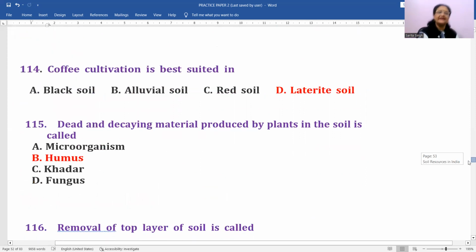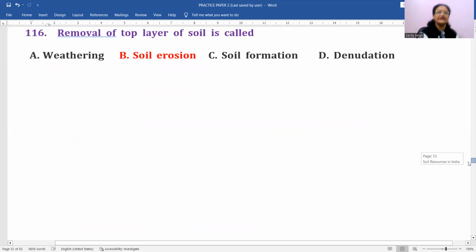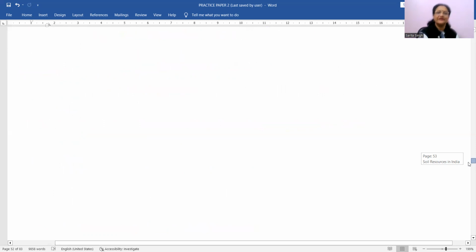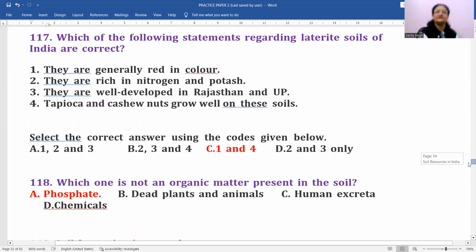Okay, then next, dead and decaying material produced by plants in the soil is called, which is the correct option? Humus, second option. Removal of top layer of soil is called by what name? Soil erosion. Okay, next question, which of the following statements regarding laterite soils of India are incorrect? अब आप देखो इनमें कुछ statements दिए हुए हैं, ठीक है। They are generally red in color, correct. Then next is they are rich in nitrogen and potash. Okay, fine. They are well developed in Rajasthan and UP. No. Next is tapioca and cashew nuts grow well on these soils.